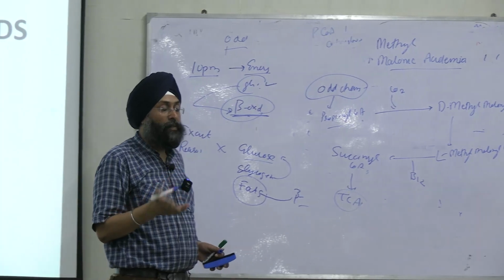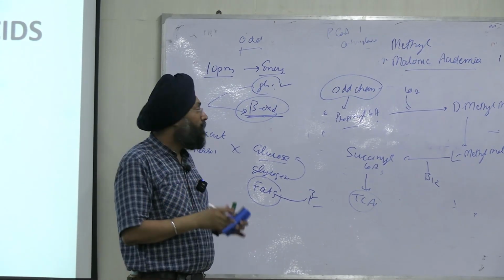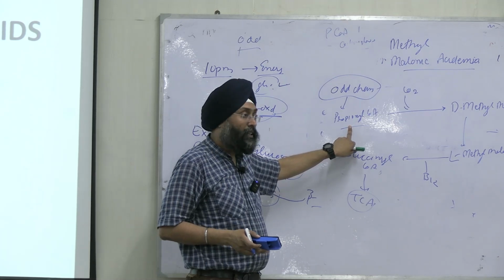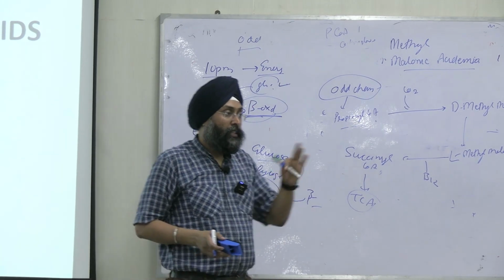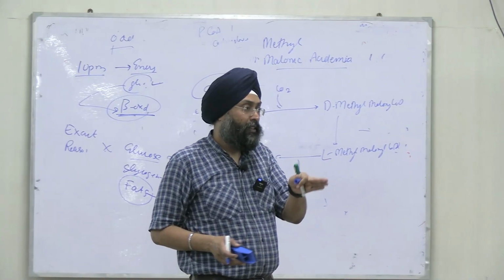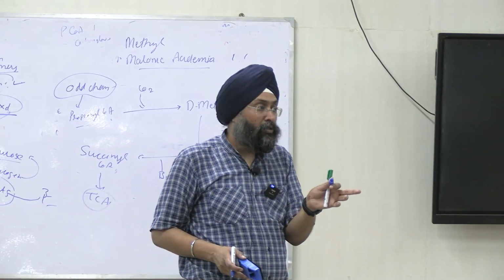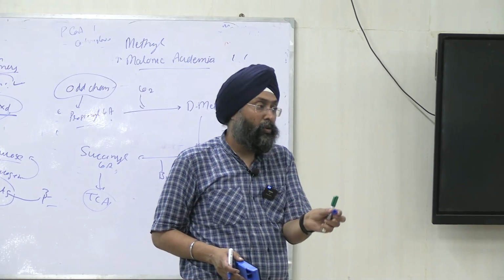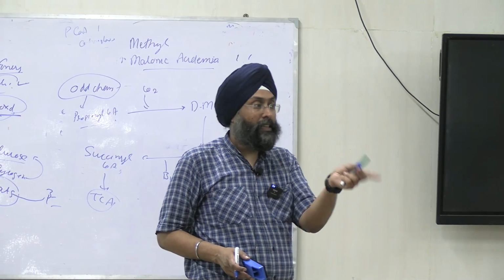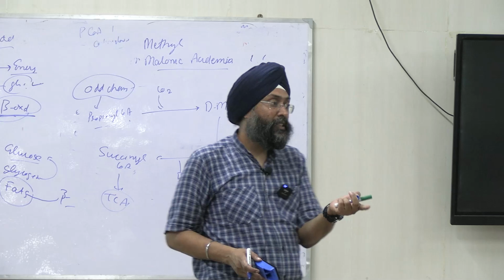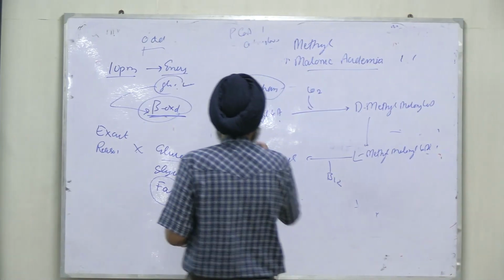Odd means they are multiples of 3, so the end product will be 3 carbon, propionyl-CoA, right? In even chain, they are multiples of 2: 2, 4, 8. The end product will be 4 carbon, and 4 carbon will undergo cleavage to form acyl-CoA and acetyl-CoA, right? Acetyl-CoA will enter the TCA cycle directly, right? But if you have odd chain fatty acids, the end product will be 3 carbon